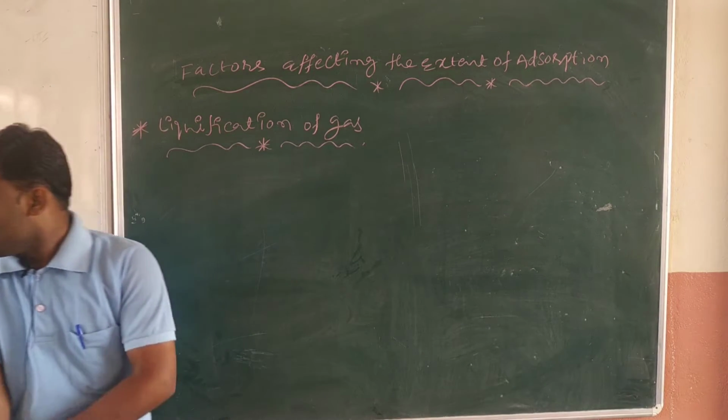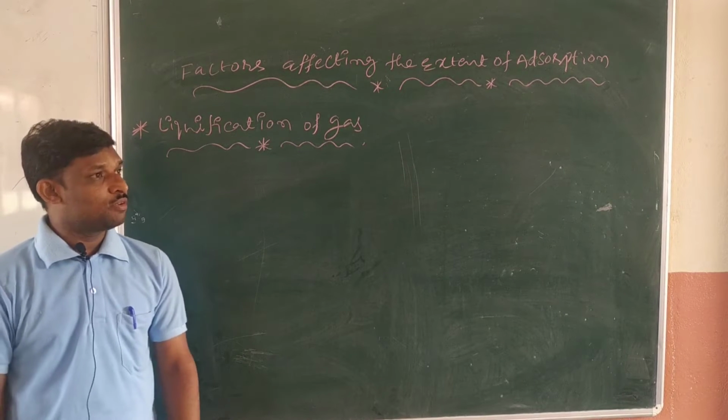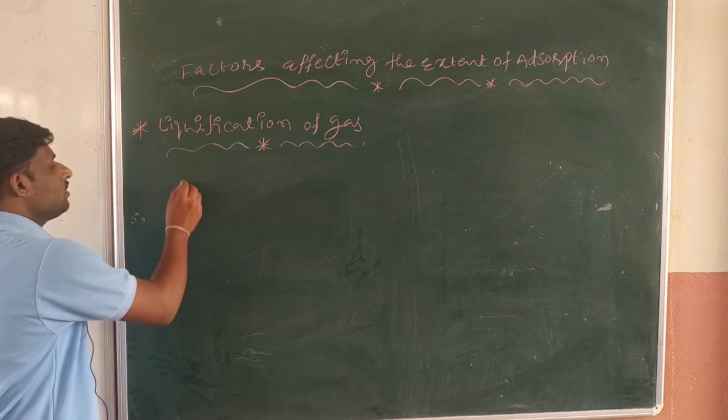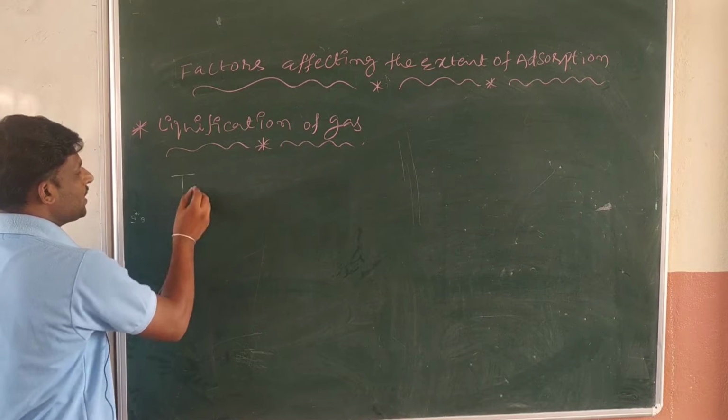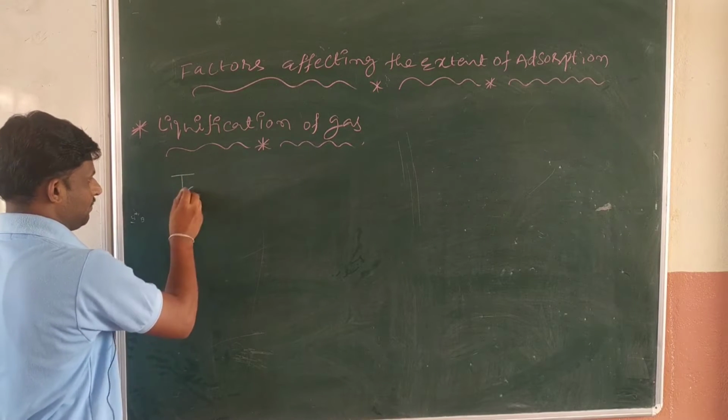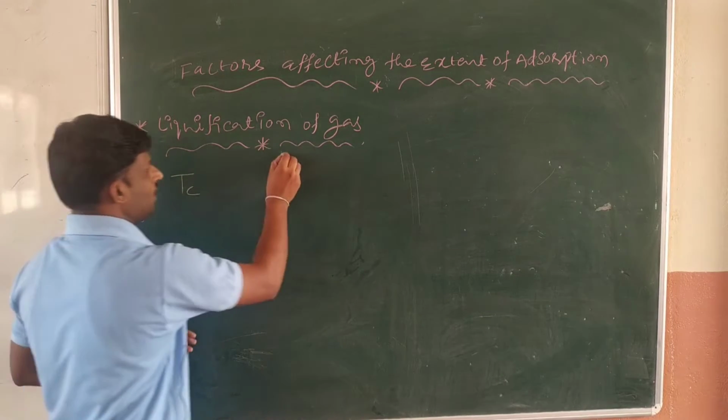Okay, so in that case we are taking the critical temperature value as Tc. Here I will write one thing.